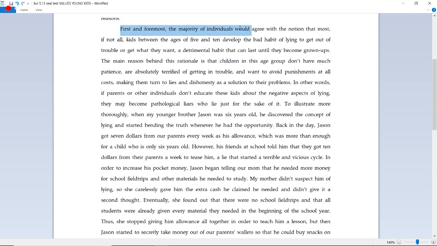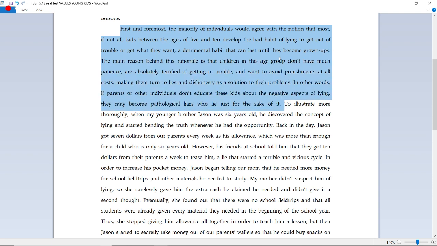First and foremost, the majority of individuals would agree with the notion that most, if not all, kids between the ages of 5 and 10 develop the habit of lying to get out of trouble or get what they want, a detrimental habit that can last until they become grown-ups. Now let me highlight everything up until the body paragraphs example.